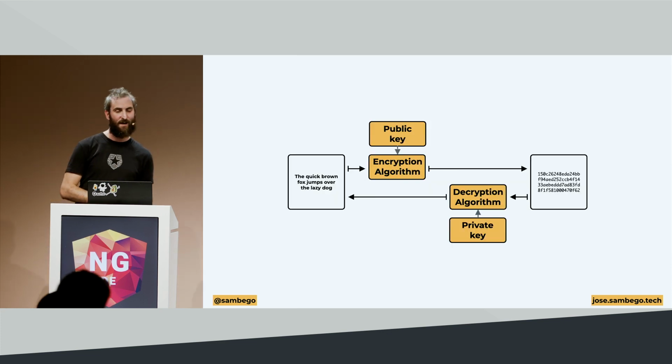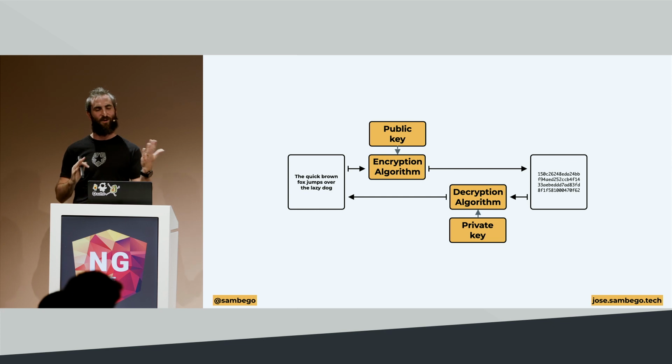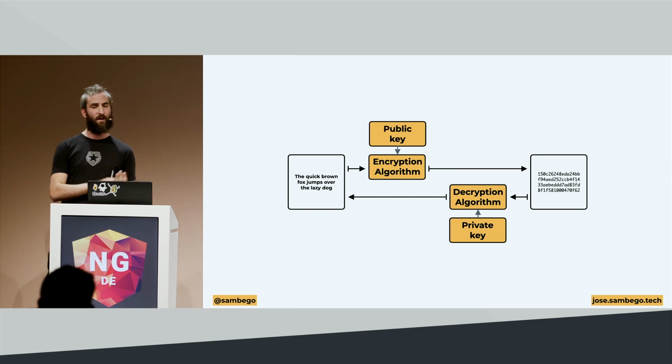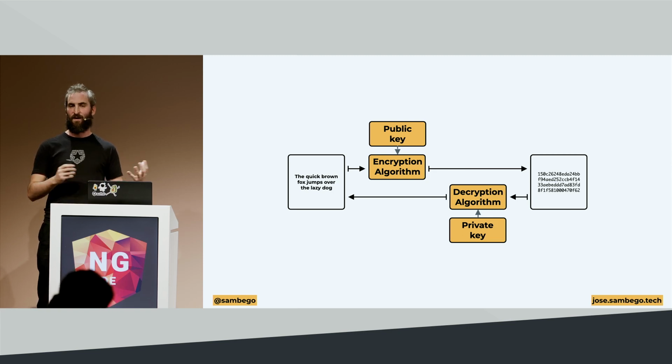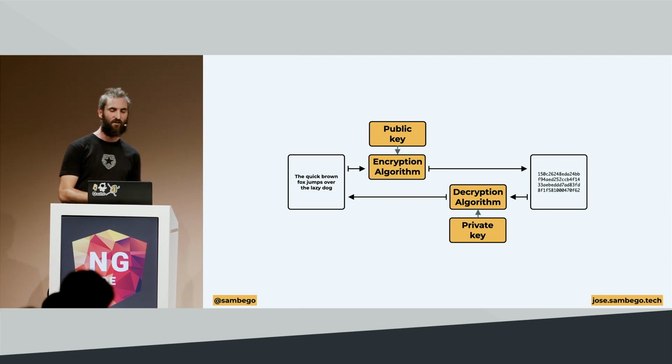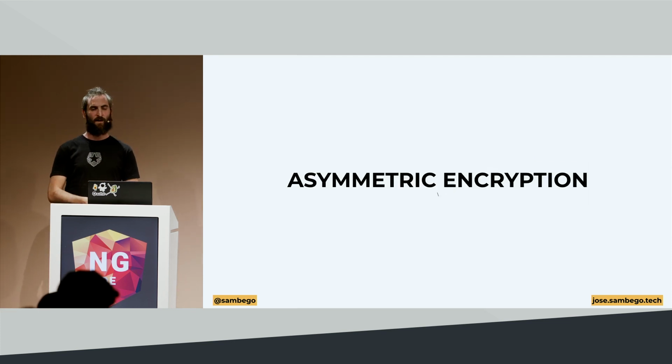So, again, the same example, the quick brown fox and so forth, but you'll see that we don't use a shared secret anymore. We use a public key to encrypt. And if we want to decrypt that message, we can use the private key belonging to that public key, or the other way around, to decrypt the actual message and get back to the input to read the actual decrypted message. Cool. Asymmetric encryption.